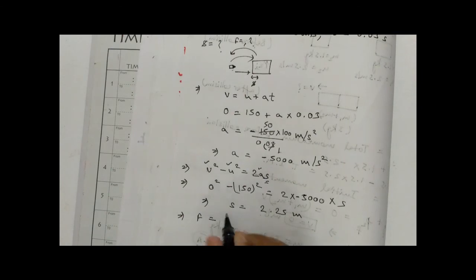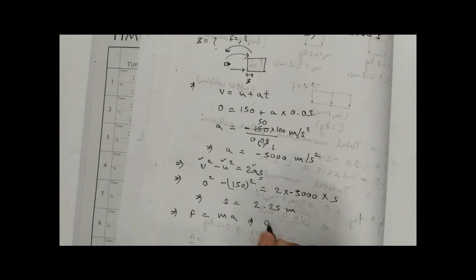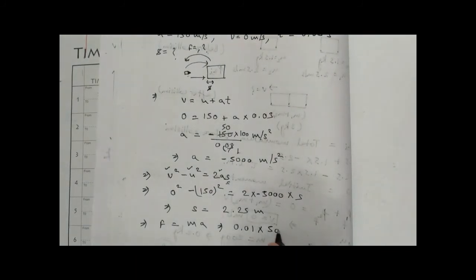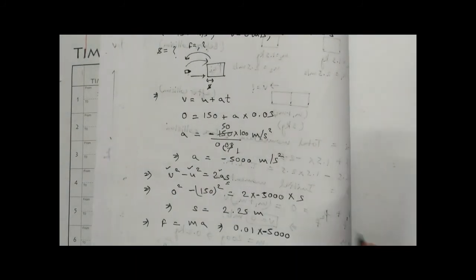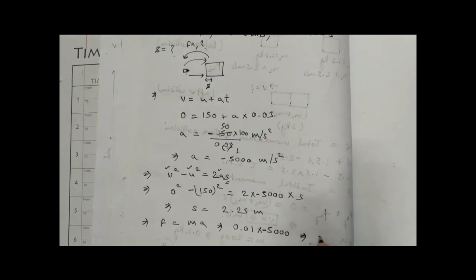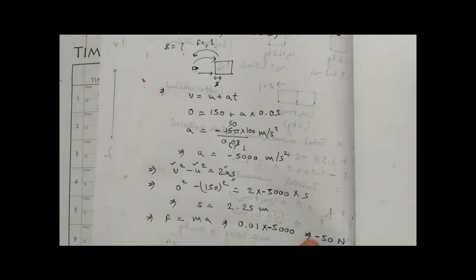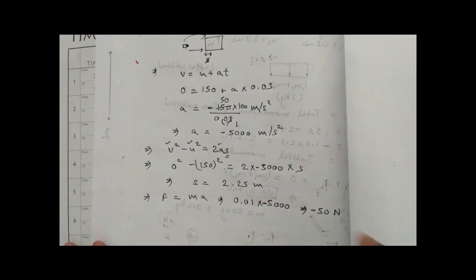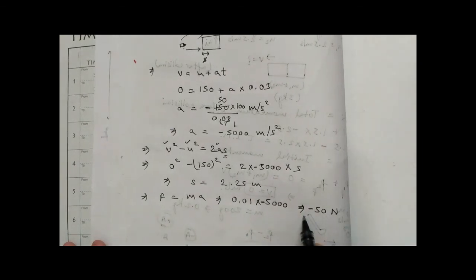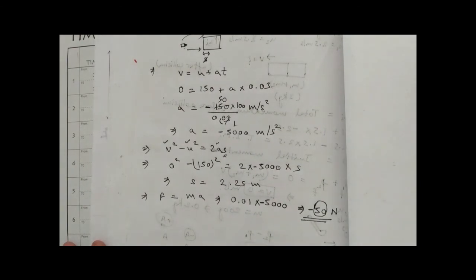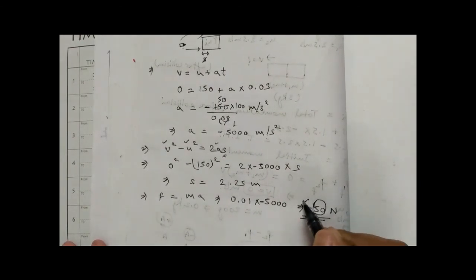Okay, so what will be the value of force? Force, we know it is what? Ma, isn't it? And the mass we already have, 0.01, from here. Okay, now put the value, 5000 minus. Okay, so it will result in 50 Newton minus. Okay, now they have asked you to calculate the magnitude of the force. So magnitude, only magnitude, means this will be my answer, 50 Newton. I will ignore this direction.